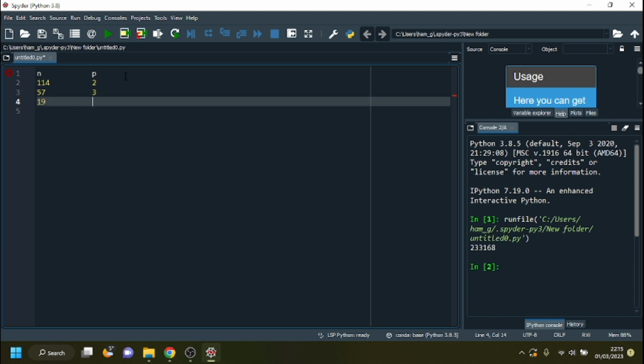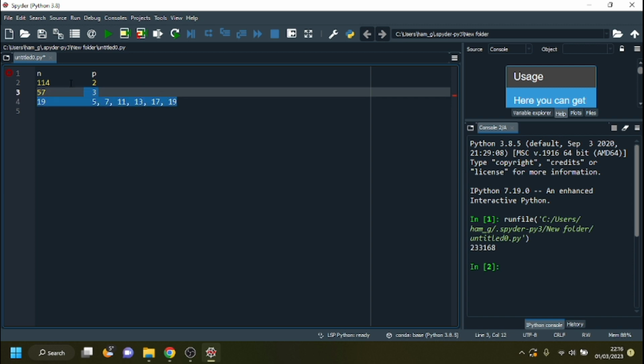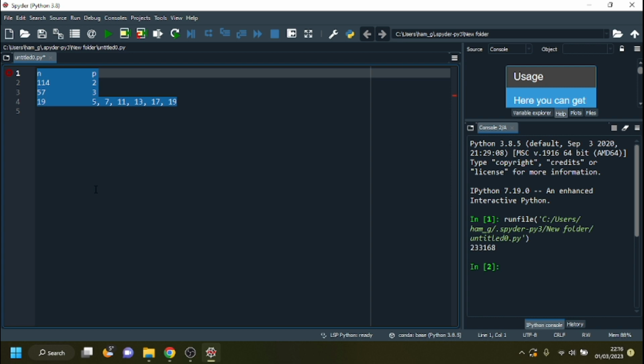And then we increment p, and you probably know that 19 is prime, so this will increment up and up and up until p hits 19. When n and p are equal, we know we found the correct answer. So the largest prime factor of 114 is 19. So n equals, did I copy that? I did not copy that.